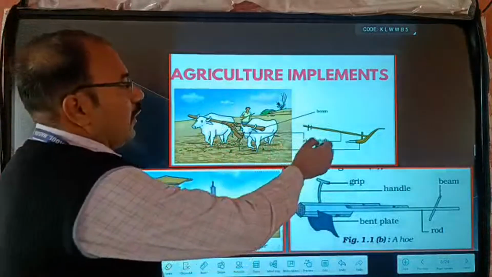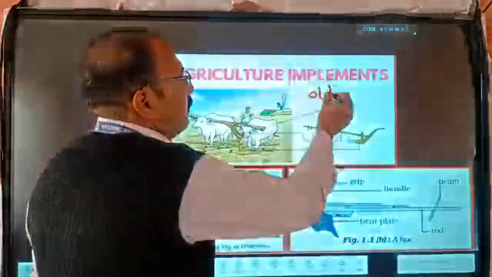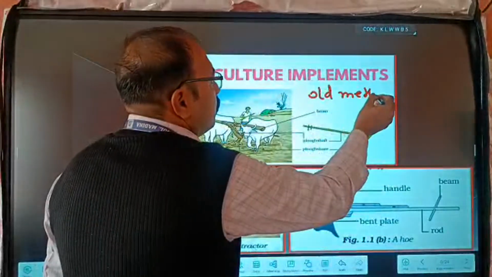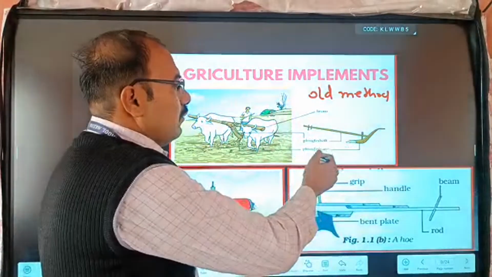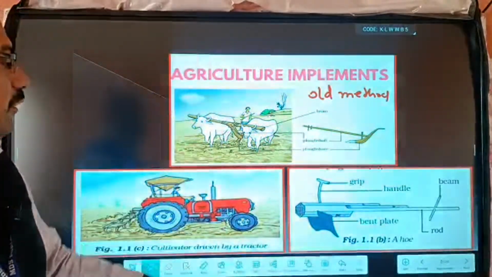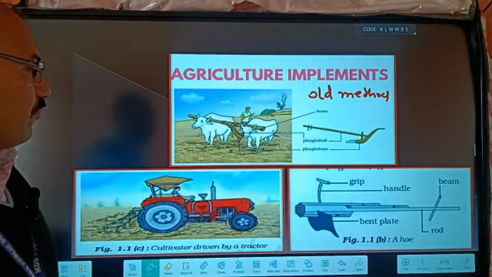So here this is the old traditional method. What is the old method? In the old method we use bullocks. Here this is a plow. This is the plow shaft and the plow share. So these are basically devices for the preparation of the soil.